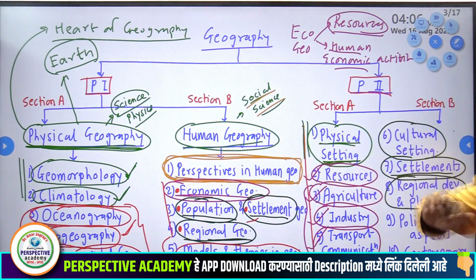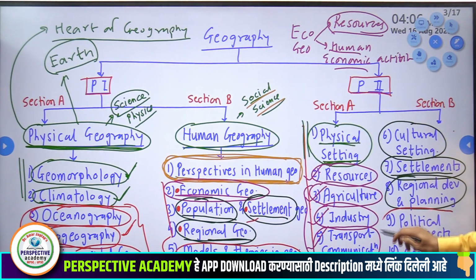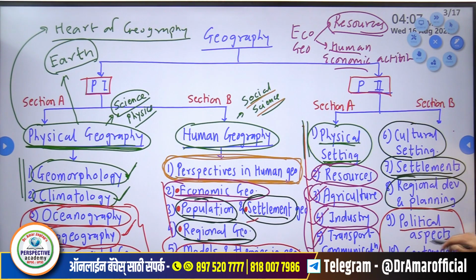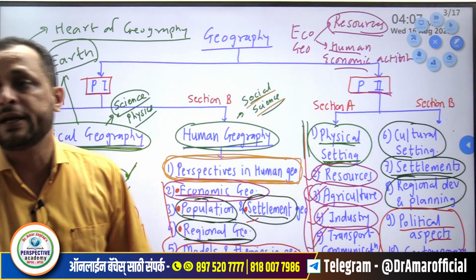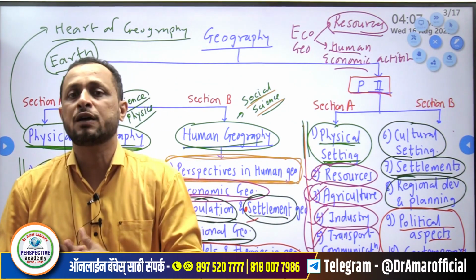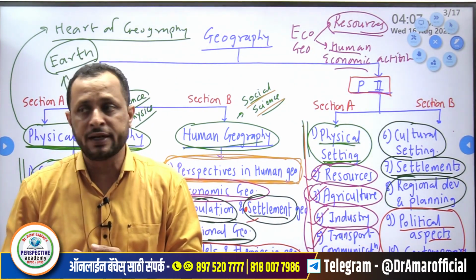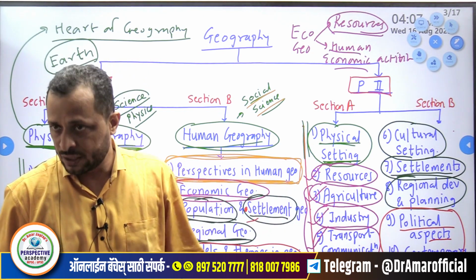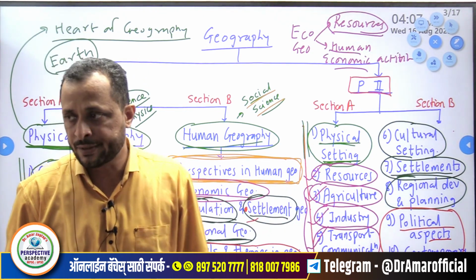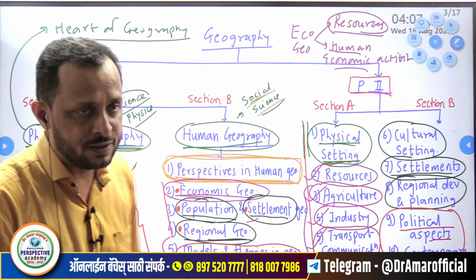Now in paper 2 you can see we have covered almost the first 8 topics as application of paper 1. Now what about these 2? These 2 topics are purely from a current perspective, political aspect and contemporary issues. These are the current geography related problems in India. Whatever problems we study related to geography in India will be covered under section 9 and section 10. Clear? So this is the syllabus.